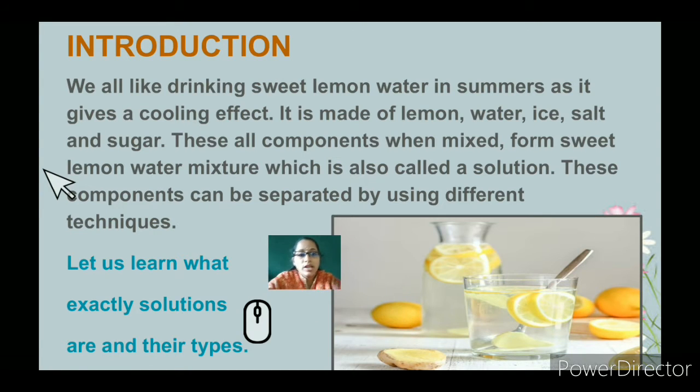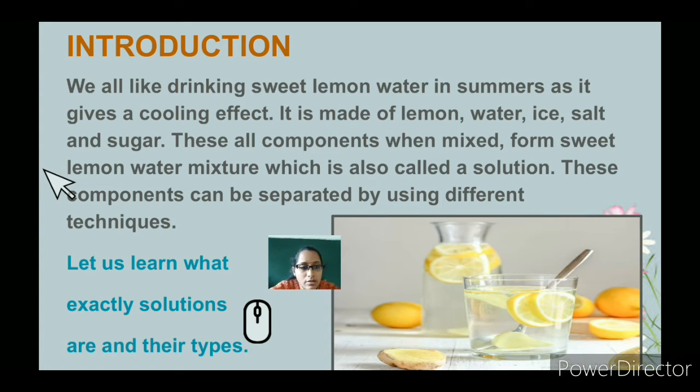Now you might be asking a question like, what was the difference between a homogeneous mixture and a solution? Both are almost the same, but you should understand that there is no component that is undissolved in a homogeneous mixture and a solution. So let's see what happens in a solution.